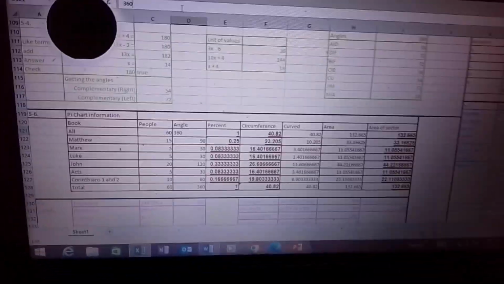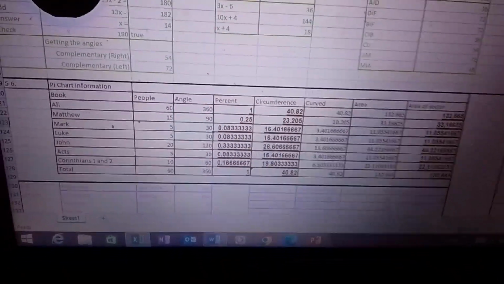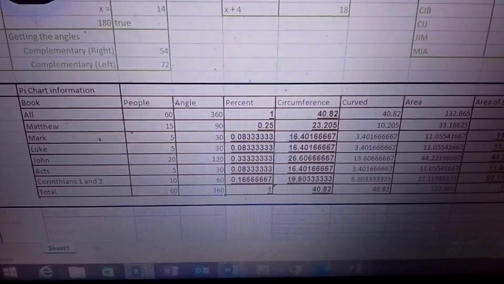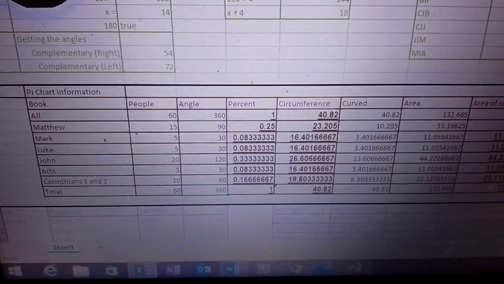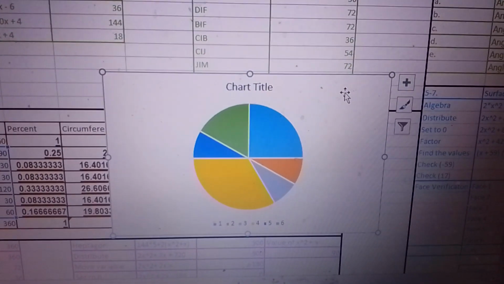Divide, and then multiply it by 360 to get the angle of every sector. So in short, it should be like this. Okay? That's the angle of every sector. Now, if you were to draw this in a pie chart, it would look like this. Ganito kasi yung mangyayari. So your pie chart will look like this.